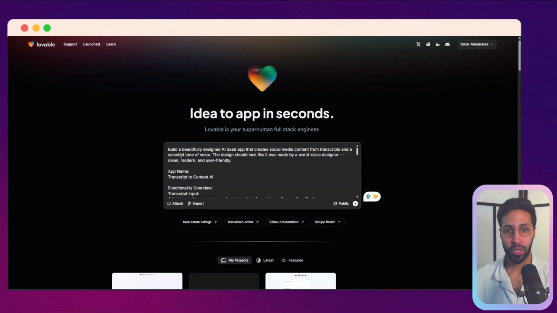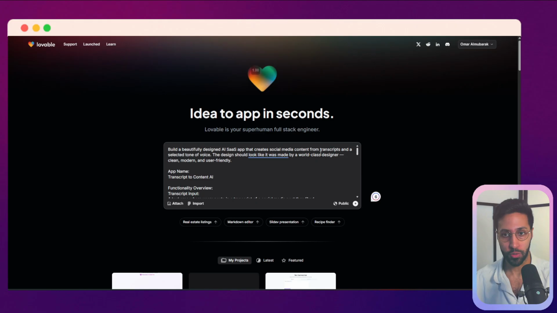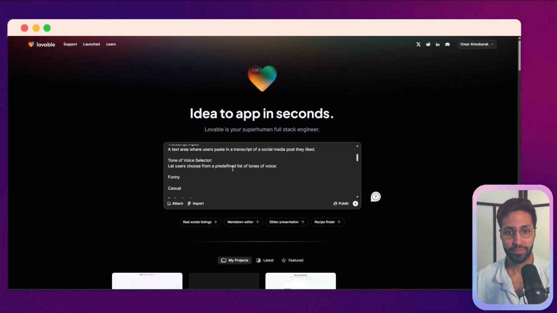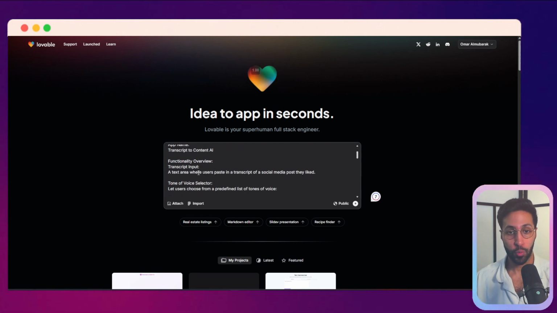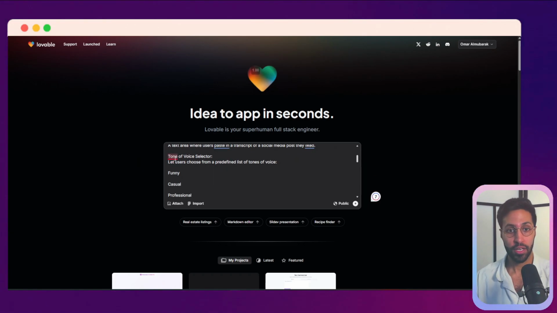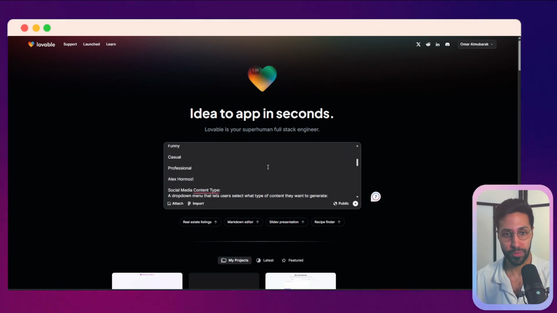So we're telling it we want a beautifully designed AI SaaS app for social media, and we want to tell it what we want it to do. So here it takes a transcript, it gets the information we want to provide it, and we say what the design we want it to look like. As we go down, we want to say what functionality we want it to have. So here I say I want it to have a transcript input, an area where I can add text. I tell it I want it to give me a drop down, a predefined list where I have the different tones of voices I want. So I could add more here if I wanted to.